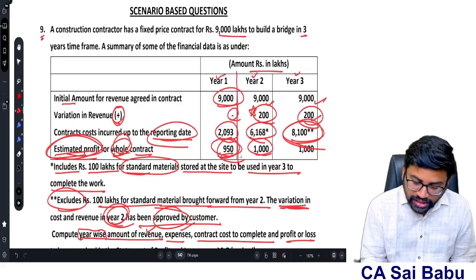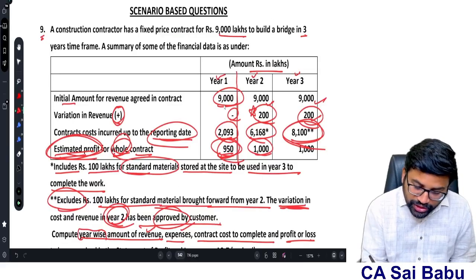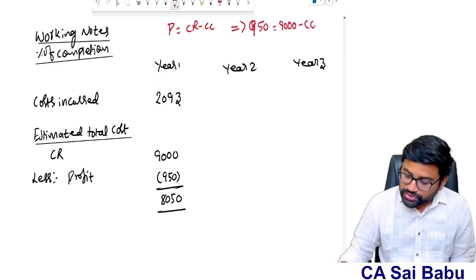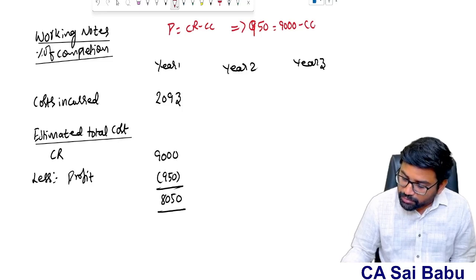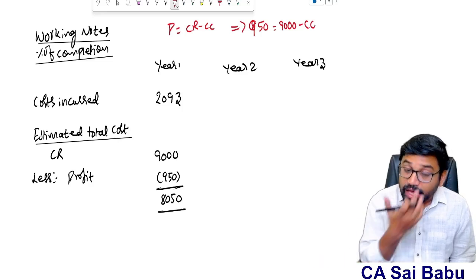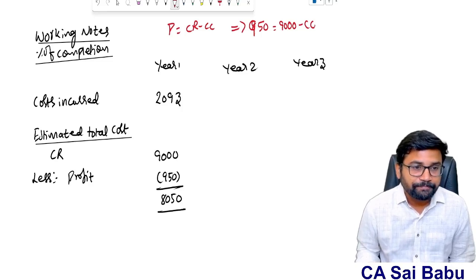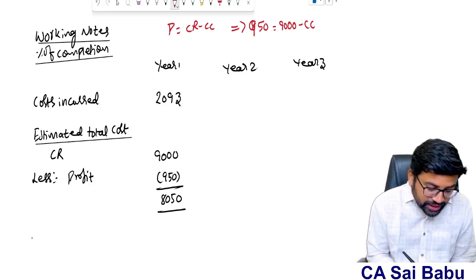Profit given 950. My contract revenue I know, 9,000. So what is the thing I require? Contract cost. So 9,000 minus 950, it will be 8,050. This is the total estimated cost of the contract. Now can I easily ascertain the percentage of completion? Yes.